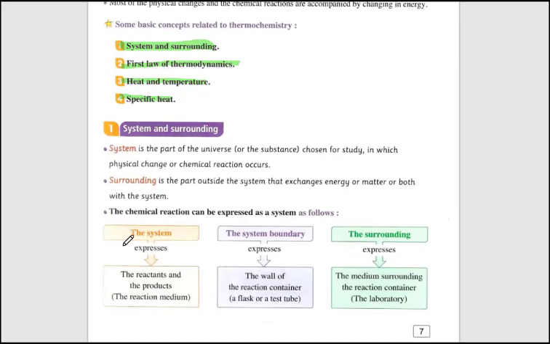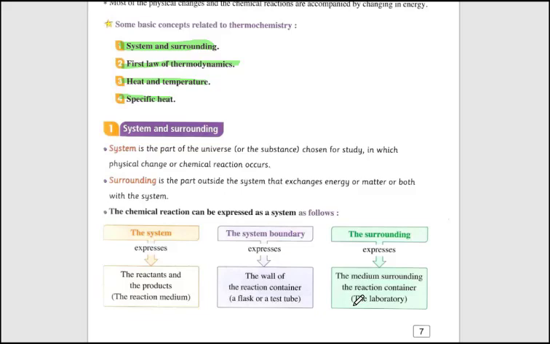Okay, so we have here the system, boundary and the surrounding. The system is the reactants and the products, or the reaction medium. The system boundary, the wall of the container, may be a flask or a test tube. The surrounding means the medium surrounding the reaction container, like the laboratory. What is the importance of knowing the system and surrounding in thermochemistry?